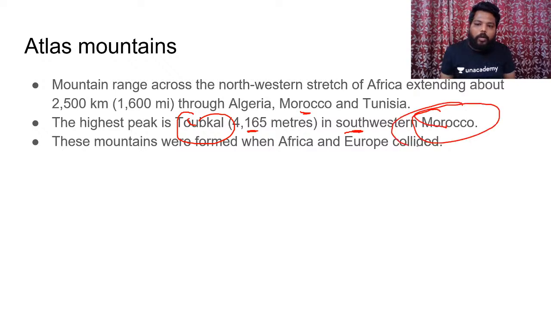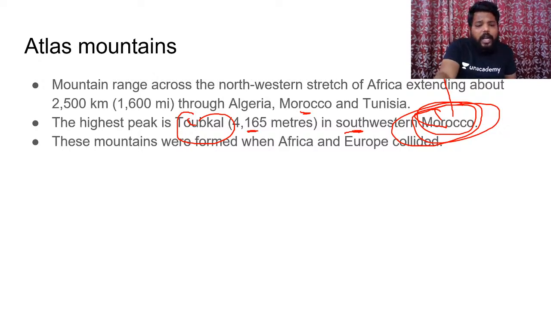And Morocco is on and off in the news. Try to see the geographical extension of Morocco. Does it have any connection with the Mediterranean Sea or not? Does Tunisia have any connection with the Mediterranean Sea or not? Please try to visualize these things whenever you remember these Atlas Mountains.